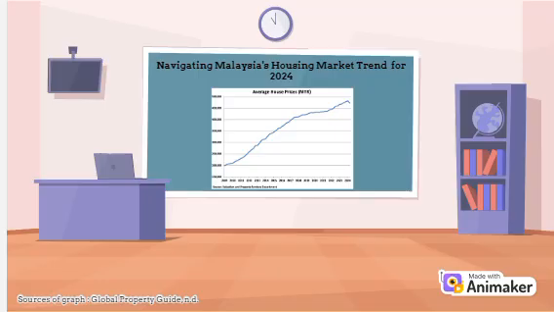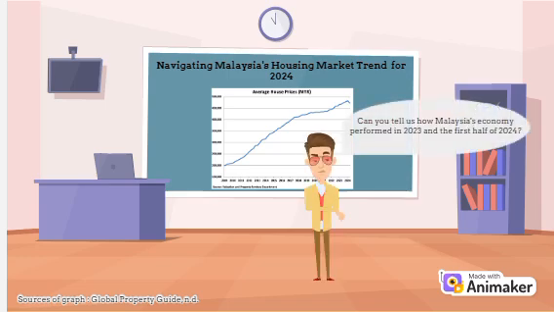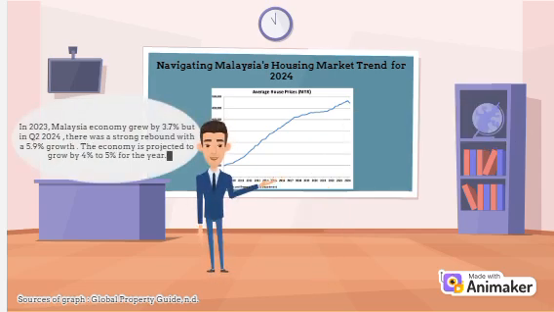Now let us navigate Malaysia's housing market trend in 2024. How did Malaysia's economy perform in 2023 and the first half of 2024? Refer to the graph from Global Property Guide. In 2023, Malaysia's economy grew by 3.7%, but in the second quarter of 2024, there was a strong rebound with 5.9% growth. The economy is projected to grow by 4% to 5% for the year.